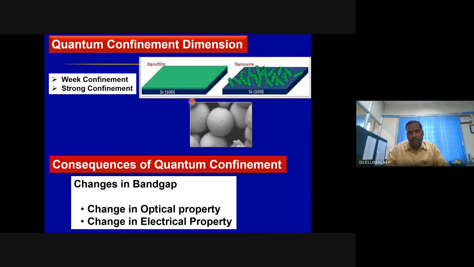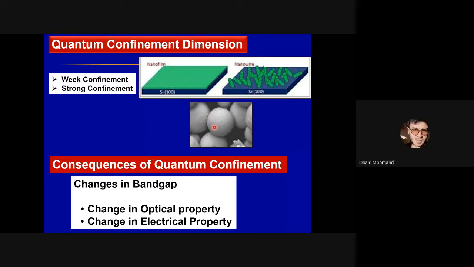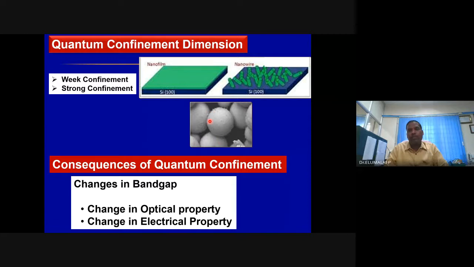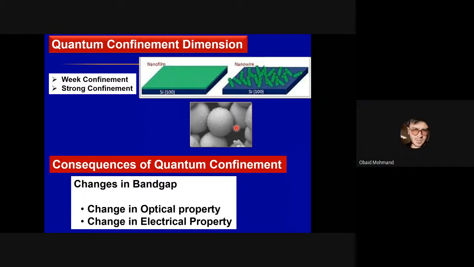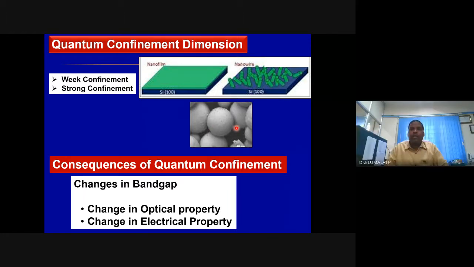Which nanostructure? Quantum dots, because all three dimensions are reduced in nano. So nanofilm will be closer to bulk. This will be away. This is very far away. So now you can tell which nanostructure material will have the largest density of states among these three.